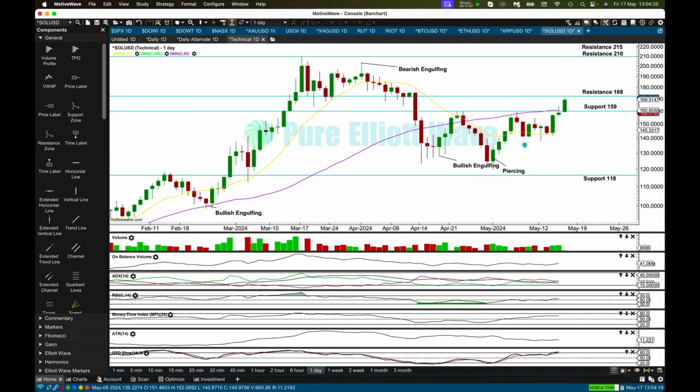Technicals for Solana moving higher. Look for next resistance pretty close here, about 168. If it can break through that, next resistance about 210. Look for support now about 159. This is an upward session which is closing. Well, it hasn't closed yet, but it looks like it is going to close above what was previous resistance at 159, and it's going to do it with an increase in volume.